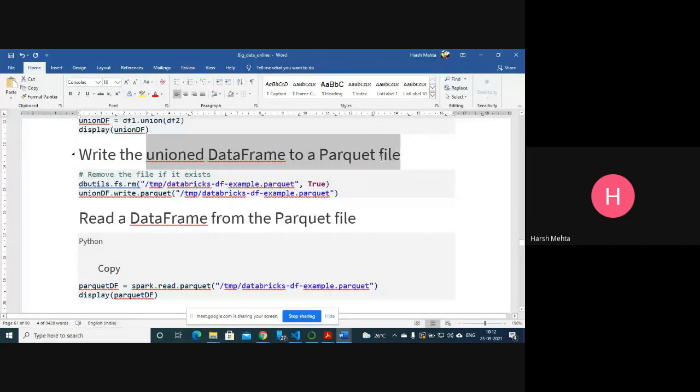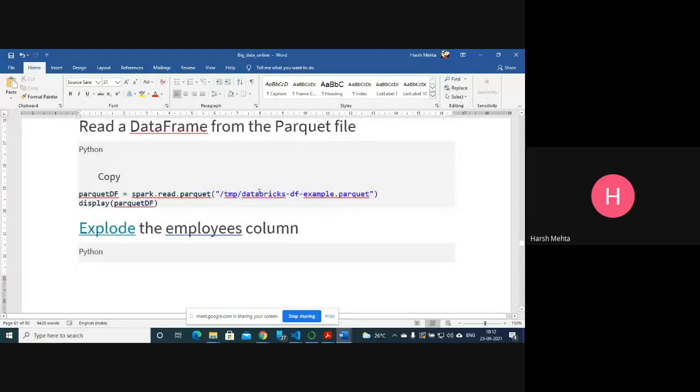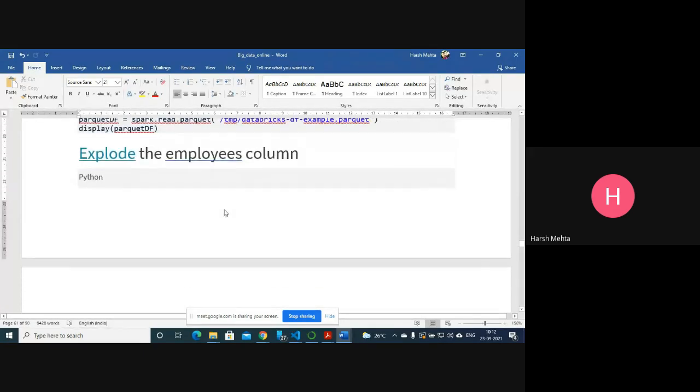What is this Parquet file? A Parquet file is a special file which maintains a structure. Whatever file you take and put in a Parquet file, it maintains the structure. So Spark supports this file format, Parquet, which maintains the column structure. Anyway, we are not doing this example, and then we explode the employees column.